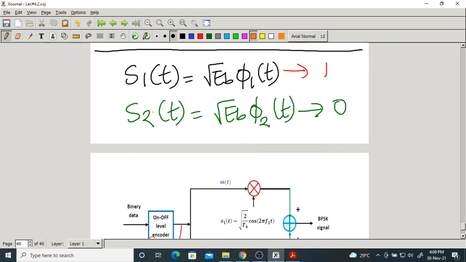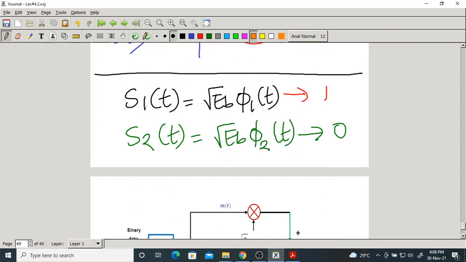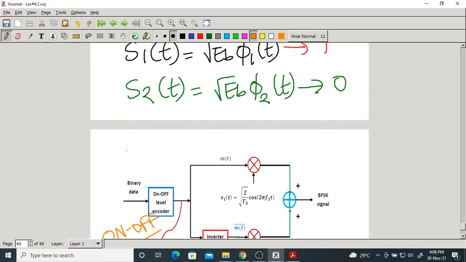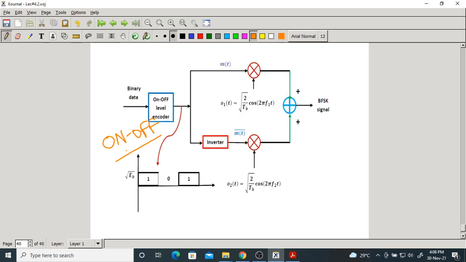Why polar? Because there S1 of t was root EB phi 1 of t and S2 of t was minus root EB phi 1 of t. We got negativity there, that's why we took the polar code. Here we don't get negatives, we only have positives. That's why we take on-off. 1 means root EB, 0 means 0.